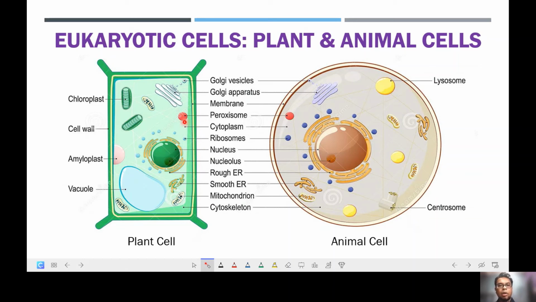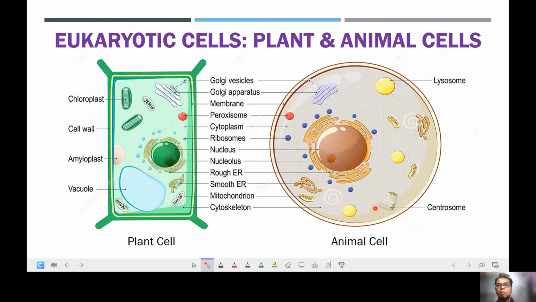And another thing about the plant cell is that they will be having this chloroplast. Generally, plant cell will be having this chloroplast for the process of photosynthesis, but there will be no chloroplast in the animal cell. Apart from that, there will be having vacuole. Normally we call it the large central vacuole in the plant cell. But for the animal cell, there will be no large vacuole inside them. Maybe they will be having small vesicles.